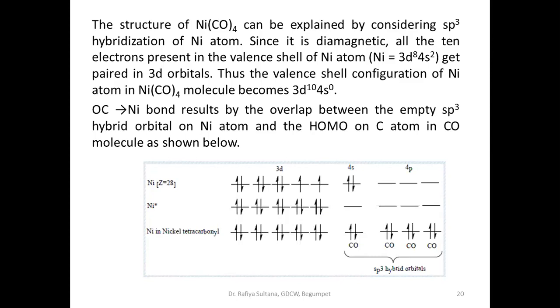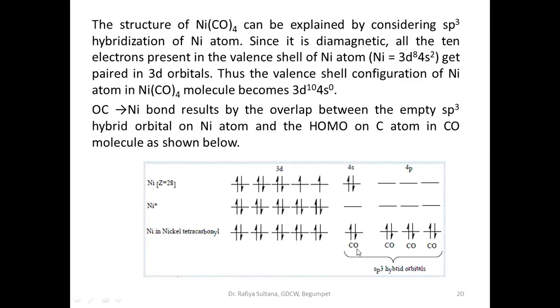One s and three p, so sp3 hybridization. Into these 4 vacant sp3 hybridized orbitals, the carbon monoxide, that is the carbonyl groups,